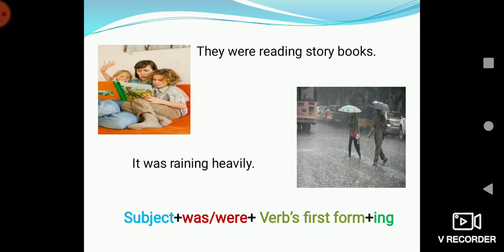The next sentence, it, a singular subject, so we have to use not were, we will use was. Raining, adding ing to rain, and the sentence will be it was raining heavily.